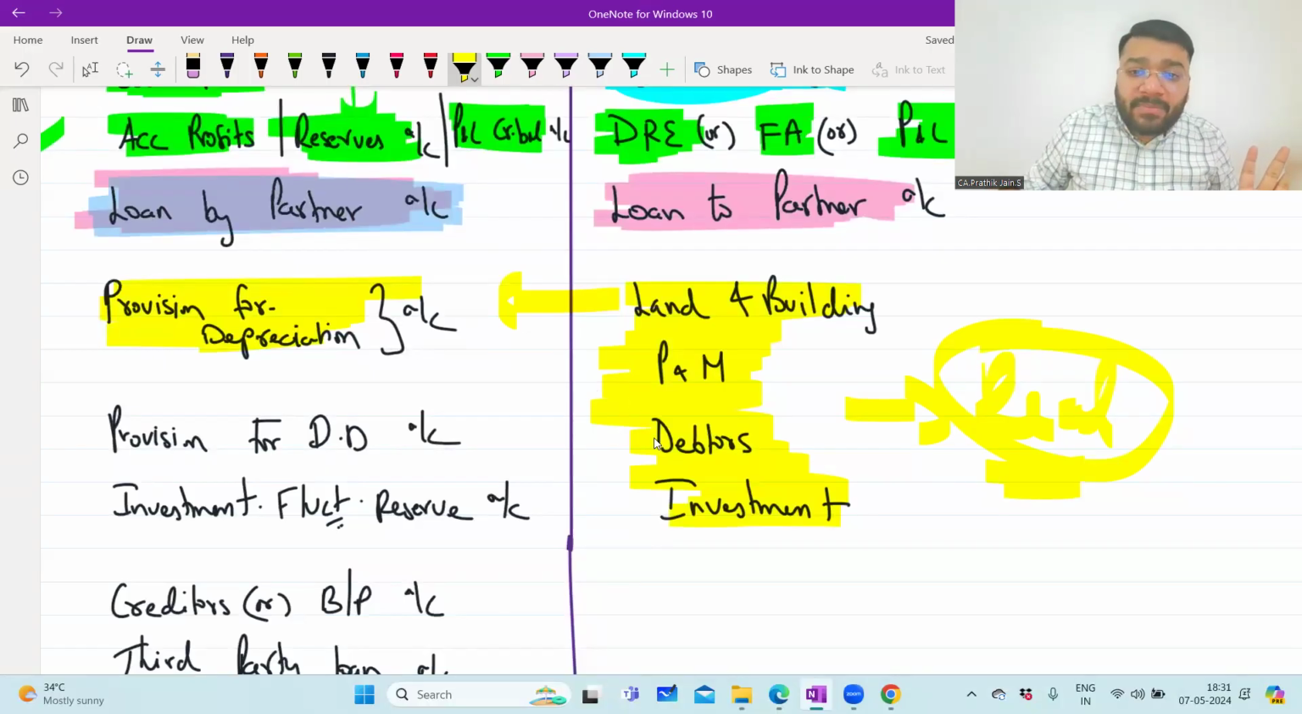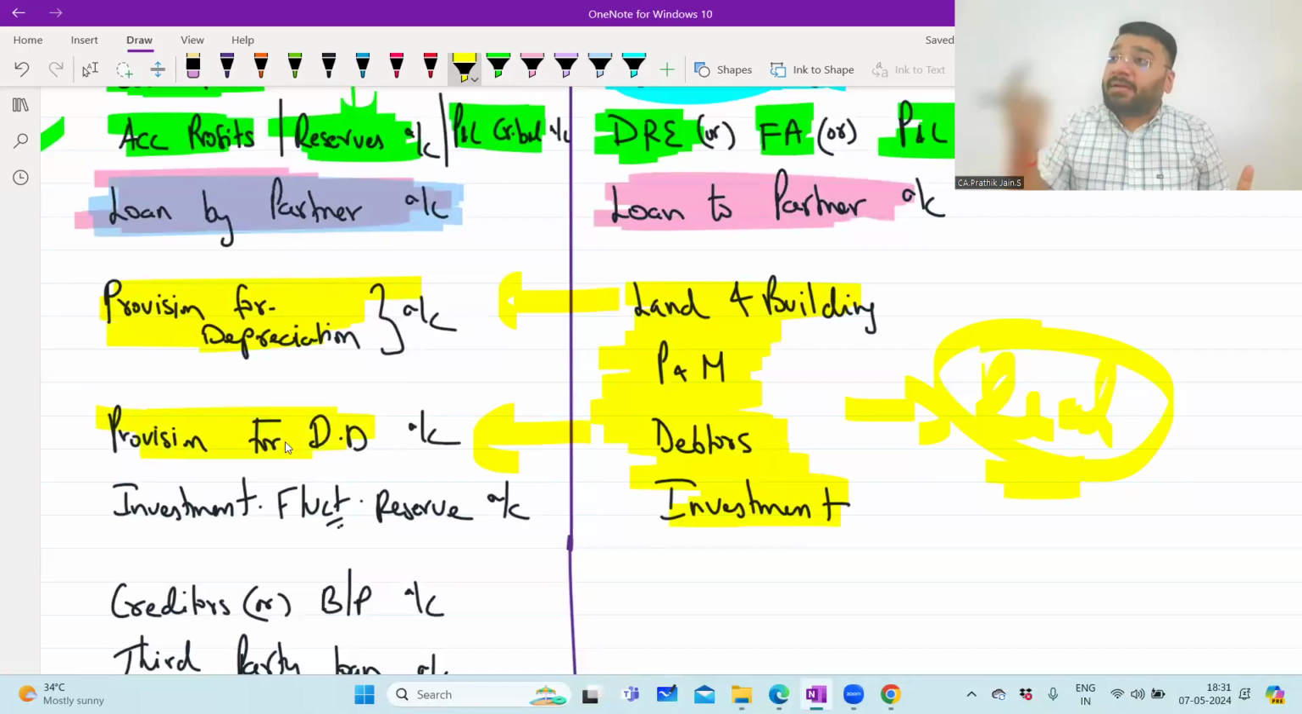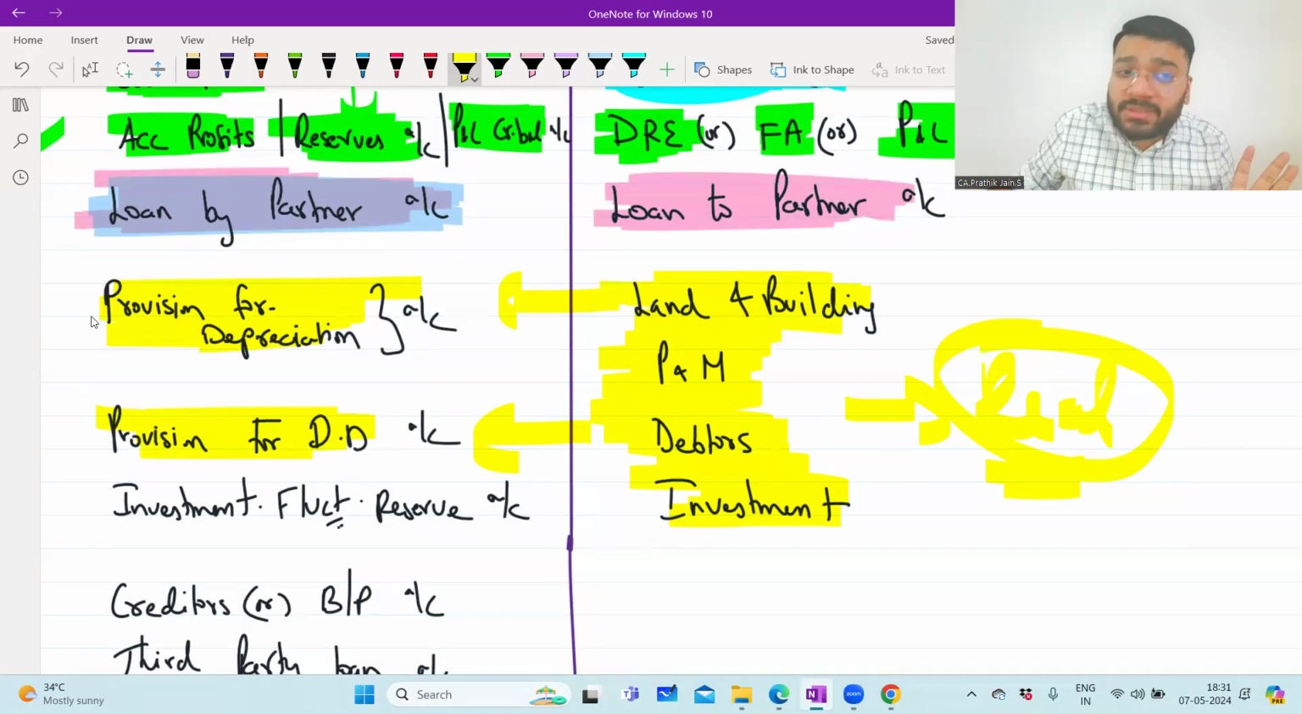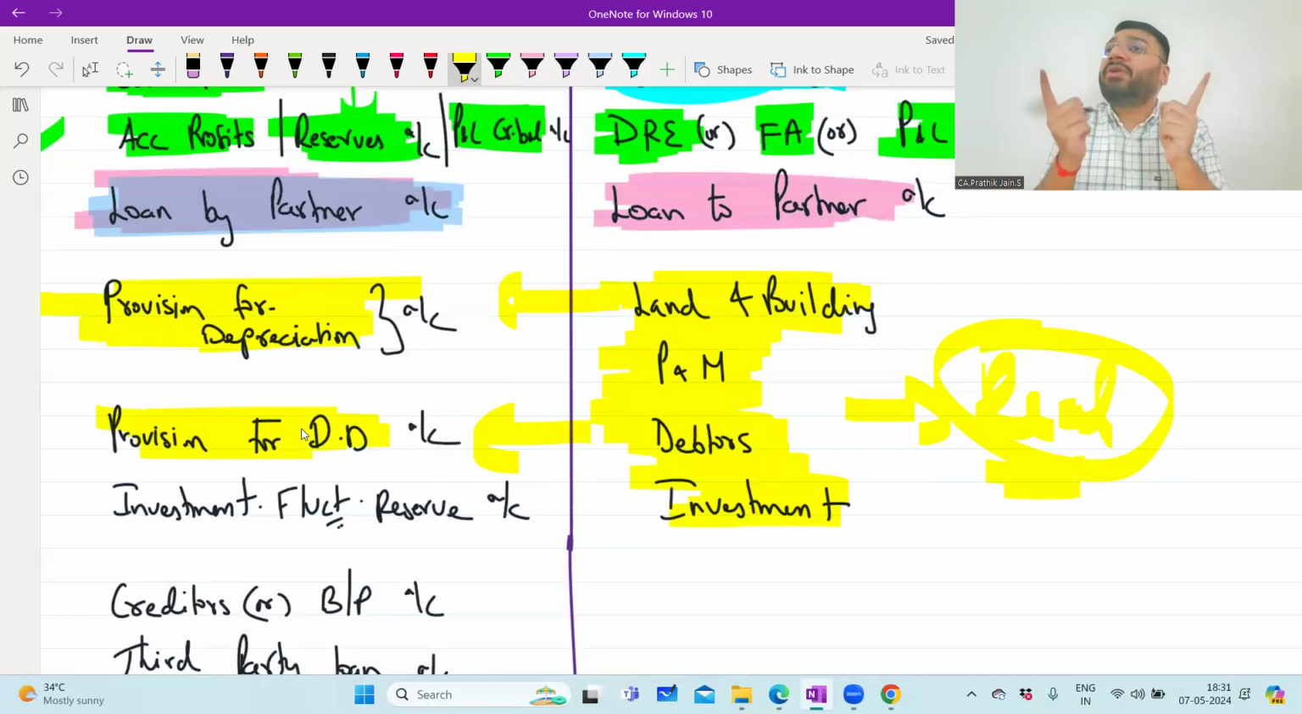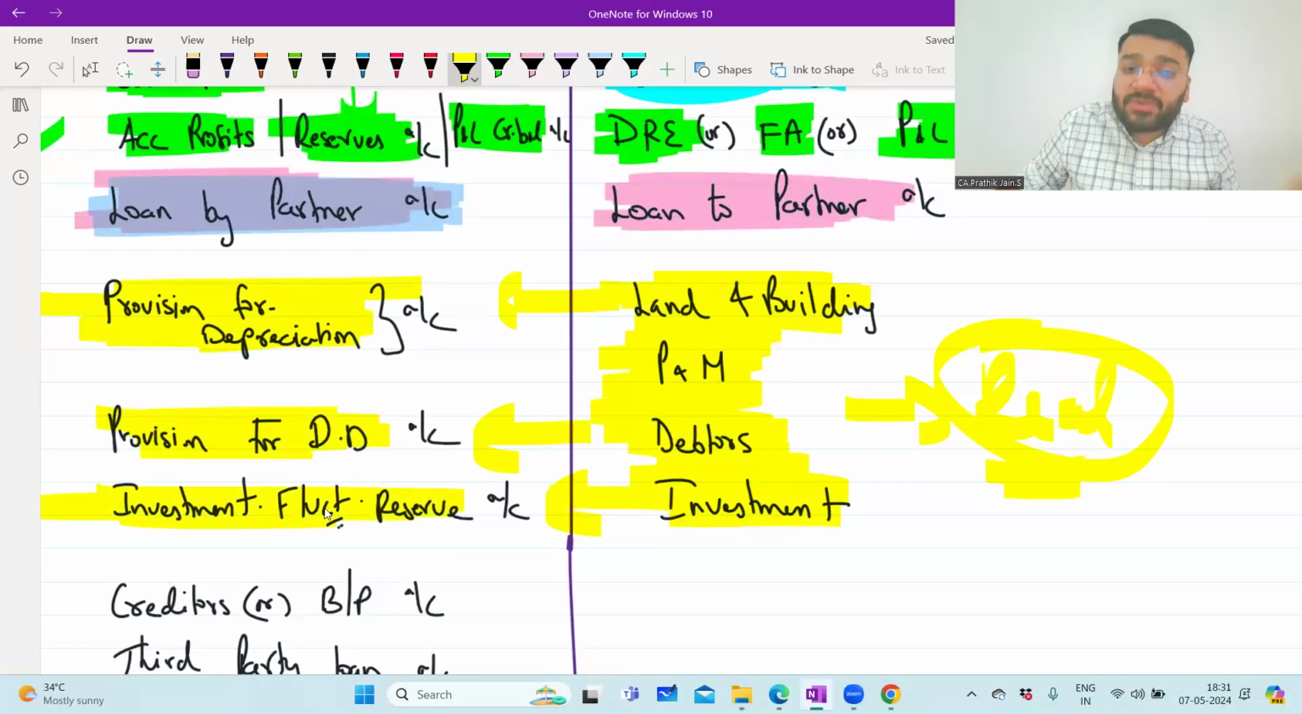Now sometimes this debtor account is there, no? We'll have the provision for doubtful debt. So if debtor is going to the realization account on the debit side, the provision will also go to the realization account on the credit side. So where the mother goes, the son will follow. Land and building and provision for depreciation are not separate; both are linked to one another. Correct? Same way, debtor and provision for doubtful debt are linked, and investment and investment fluctuation reserve also are linked to one another.